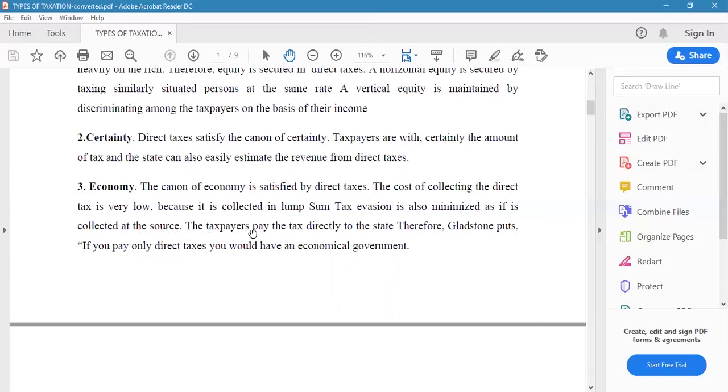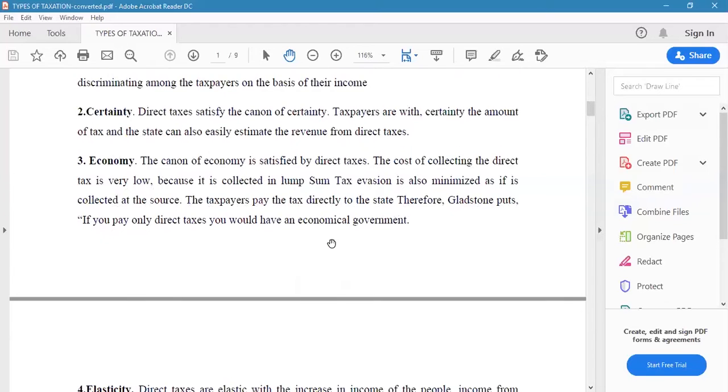Okay, the taxpayers pay the tax directly to the state. Therefore the canon of economy is followed here. Professor Gladstone puts down that if you pay only direct taxes, you would have an economical government. This is the opinion of Professor Gladstone.